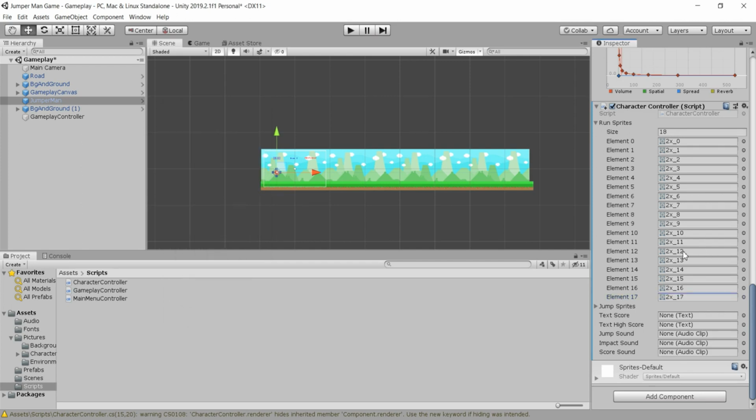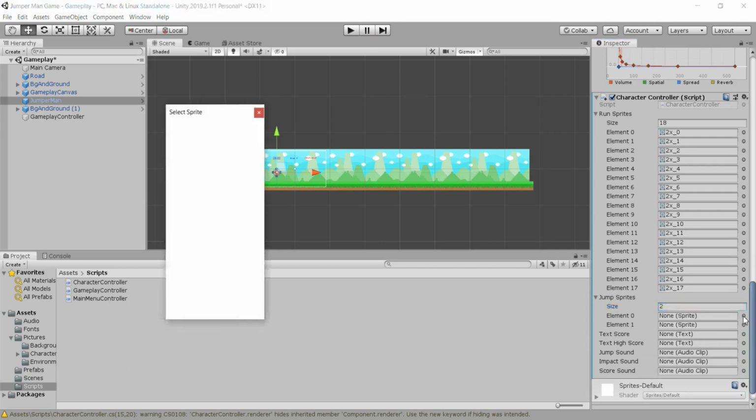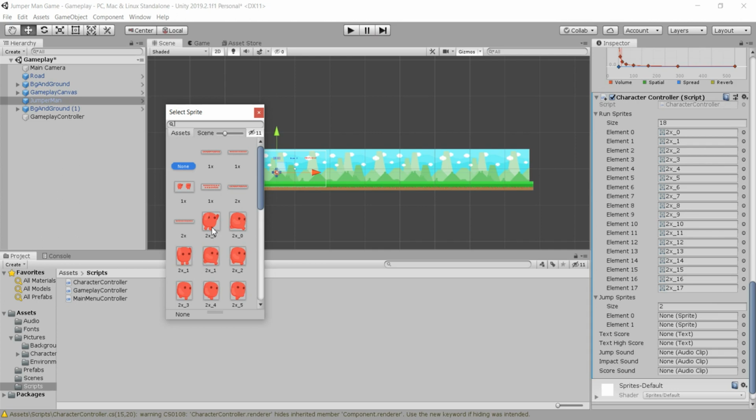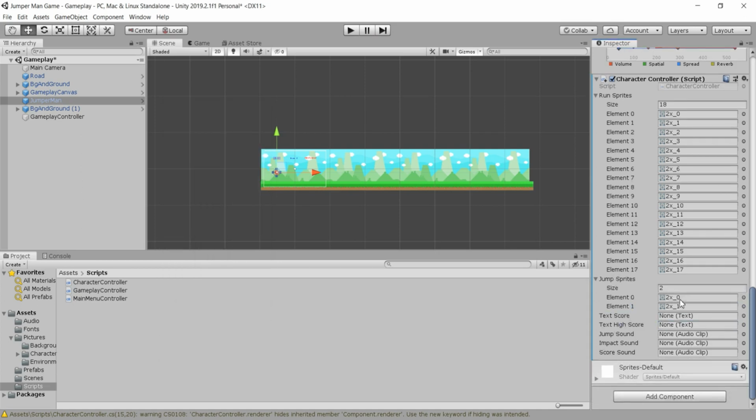We attached these running sprites to every element. Now for the jump sprites, we will have just 2 sprites for this jumping animation. In the element 0, the first one will be this one, 2x and then 0, and then for the element 1, it will be 2x and 1, with the hands up. This is going to be our jumping sprite, and this is the sprite for when we are landing. I explained that behavior in Visual Studio.